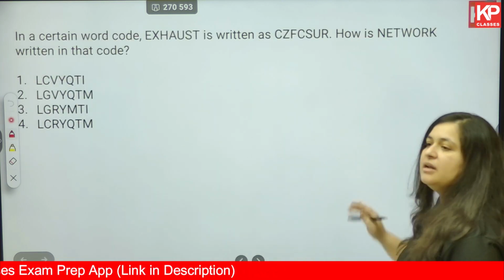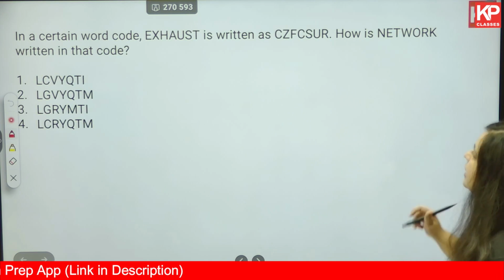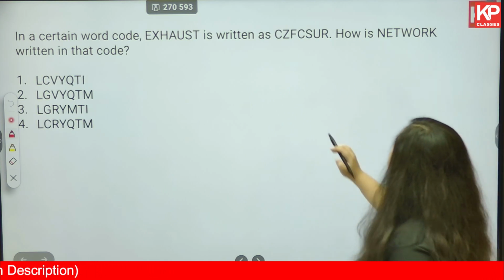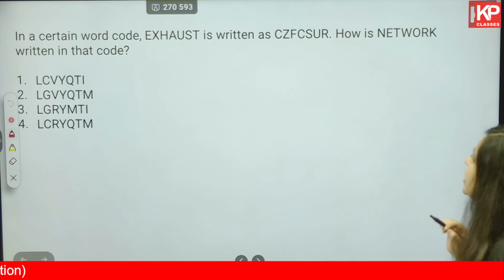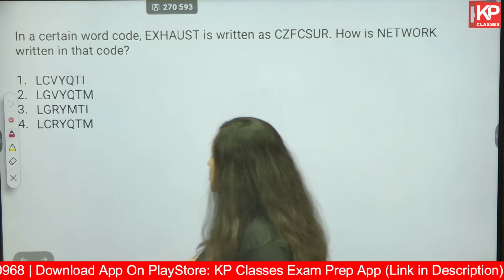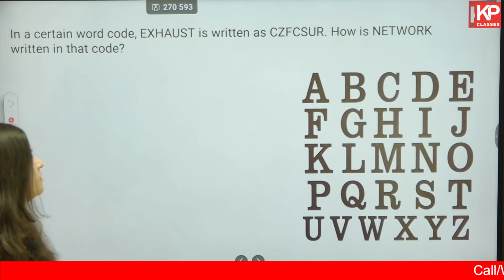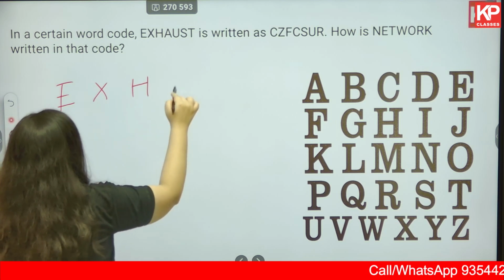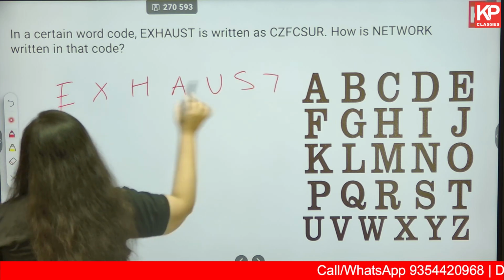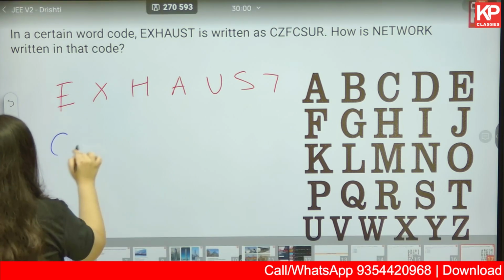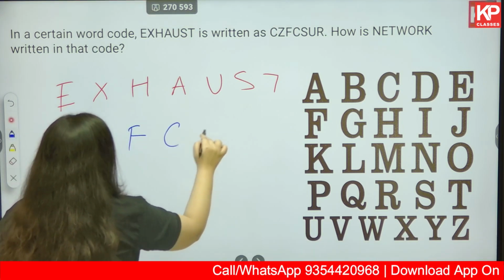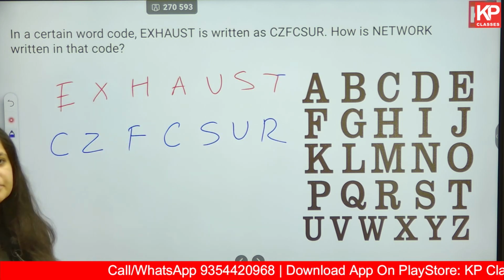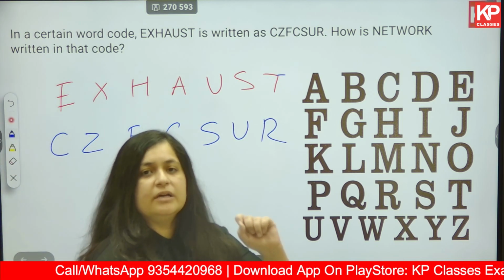Next, a similar kind of question, just the letters have been changed. In a certain word code, EXHAUST is written as CZFCSUR. How is NETWORK written in that particular code? Again, solving by the same method. First, we write the word EXHAUST. What is the code written as? CZFCSUR. What's the first step? Yes, you try to find out a hidden pattern.